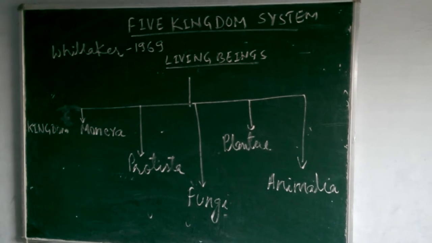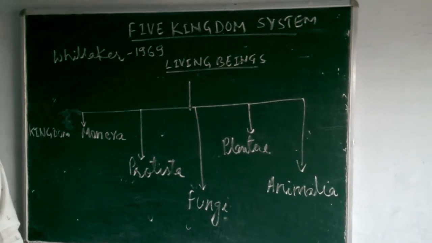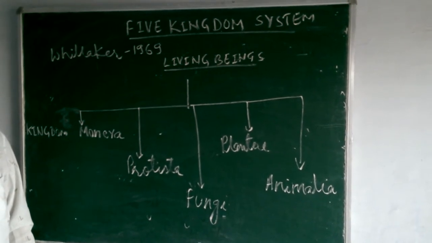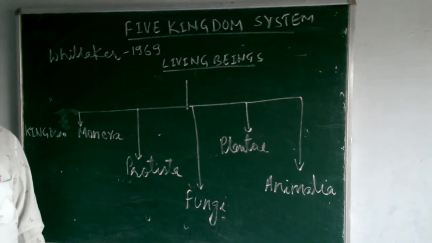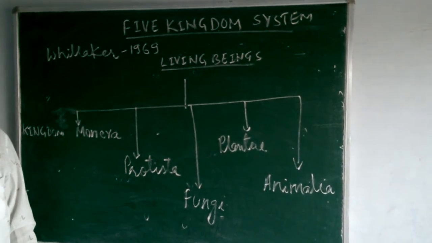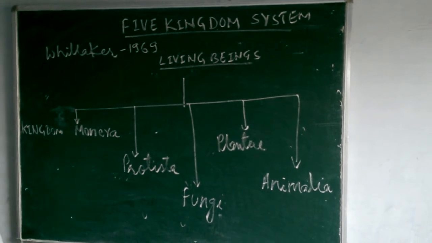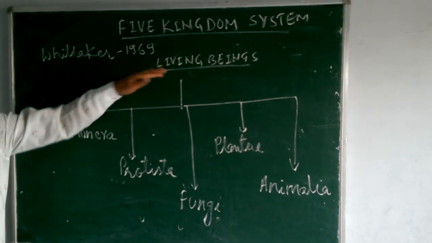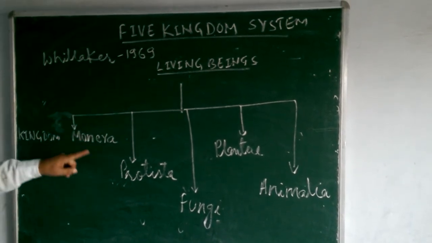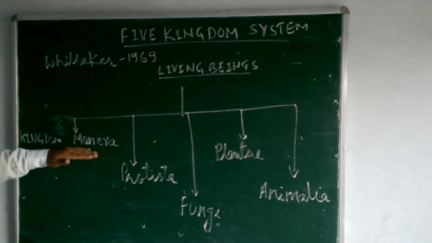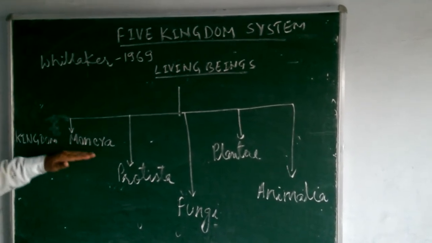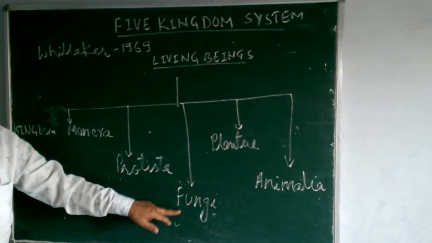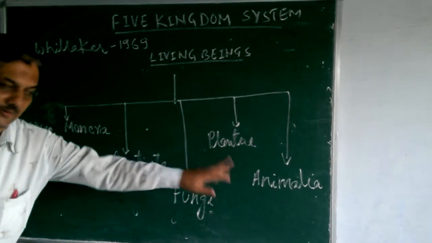A good effort was made by R.H. Whittaker in 1969, and he developed a new system of classification that is called the five kingdom system of classification. According to him, he classified all living beings into five kingdoms. They are Monera, Protista, Fungi, Plantae, and Animalia.